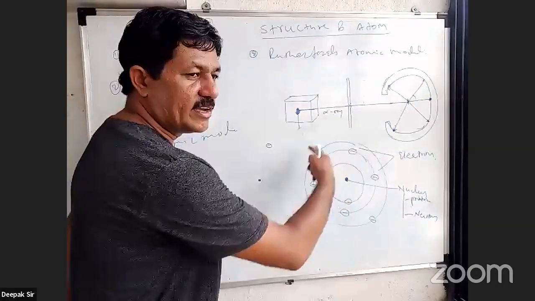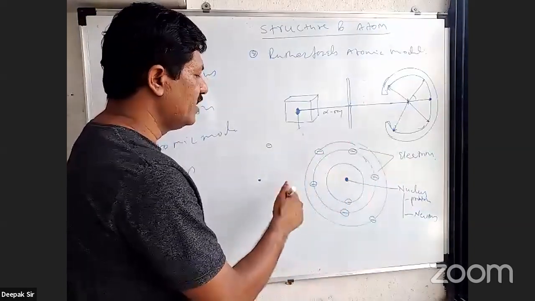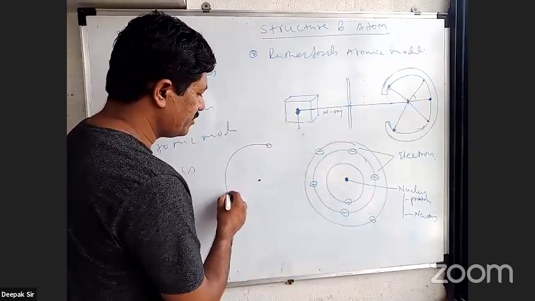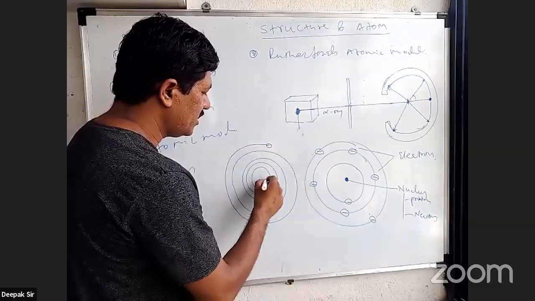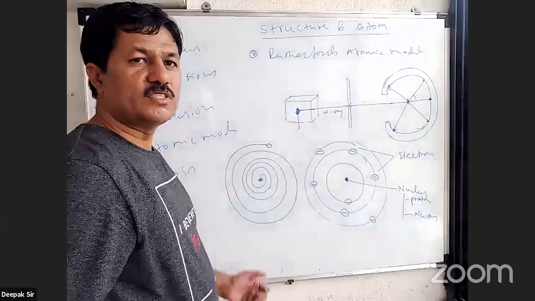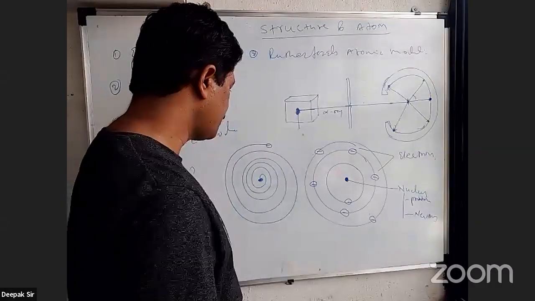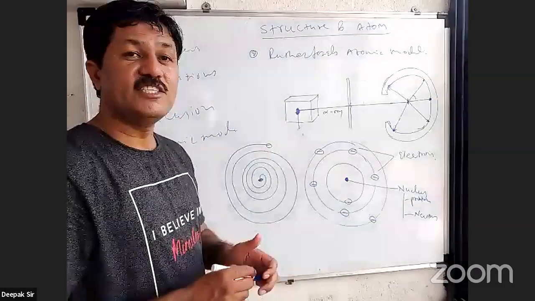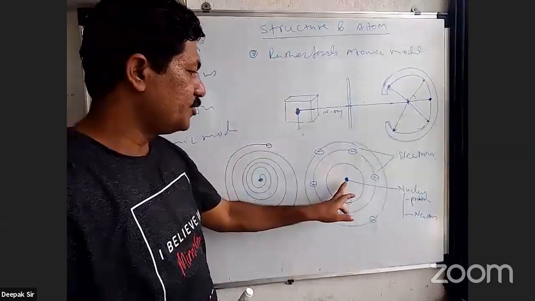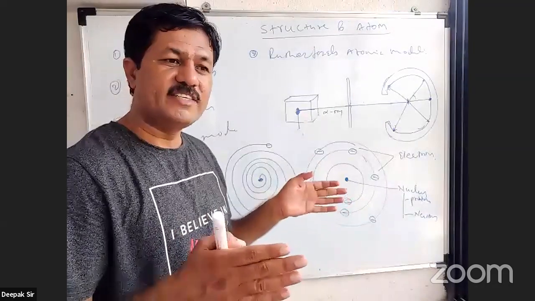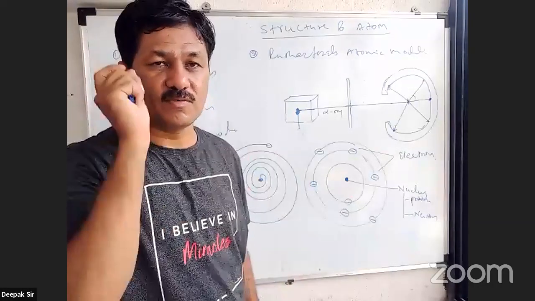Electron being a charged particle, when this electron revolves in a circular orbit, this electron must decrease its energy. और इस इलेक्ट्रॉन का एनर्जी अगर कम होता जाता है तो रेडियस डिक्रीजेस, तो फॉलोज स्पाइरल पाथ, और स्पाइरल पाथ फॉलो करके फाइनली उसका fall into the nucleus. So this is the spiral path and this is the circular path. So what happens here, जैसे मैंने बताया आपको कि electron being a charged particle, when it revolves in circular motion around the nucleus, its energy decreases, and when its energy decreases, it follows the spiral path and finally falls into the nucleus. Nucleus के अंदर fall होता है.